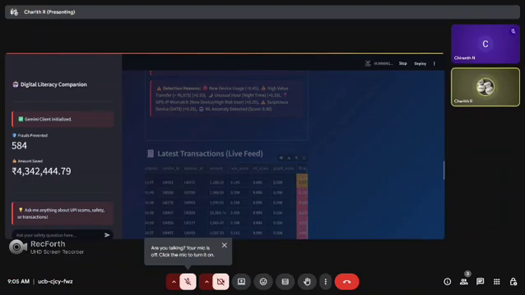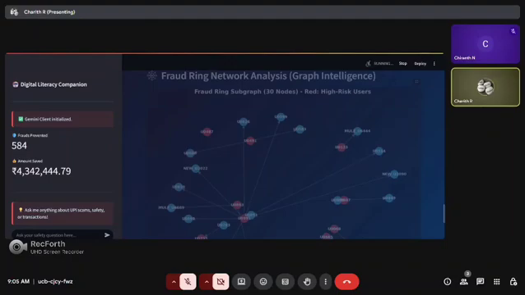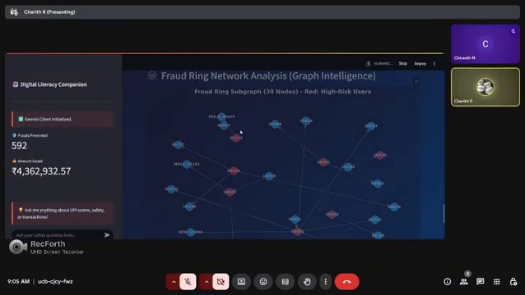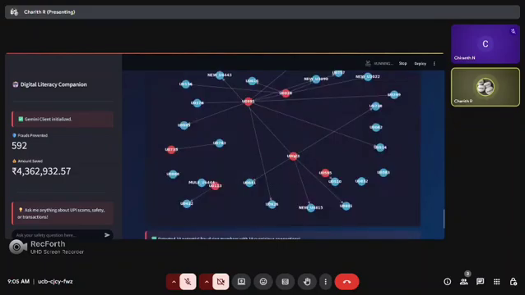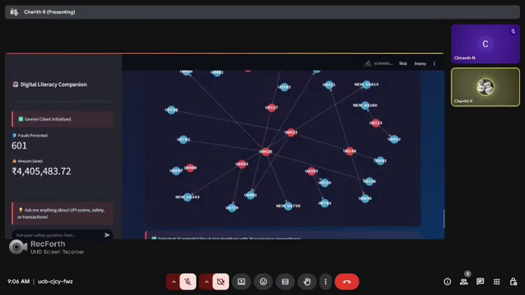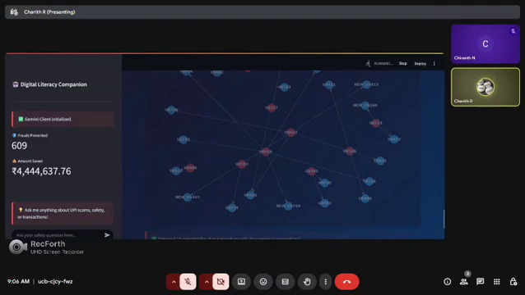And going on to the third layer, graph intelligence. It identifies mule networks and fraud rings by analyzing the connections between two accounts, the receiver account and the sender account. You can see many mule networks here, like the red node. You can see that it is receiving money from many different users. It's suddenly receiving a spike in money from many different nodes into one single node. The traffic is increasing over that one single node. It shows something fishy, and we report it as fraud.